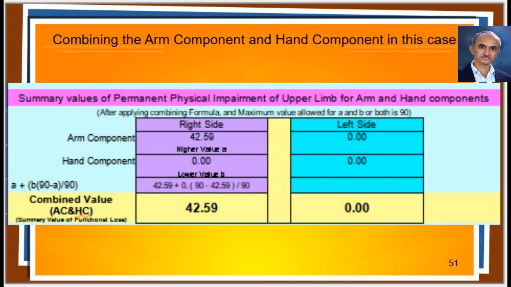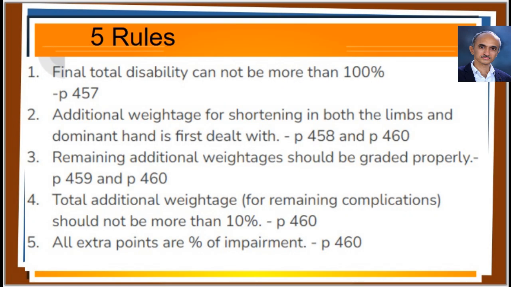That comes at the top of the 5th page in the data entry form as shown here. So on combining the value of the arm component with that of the hand component resulted in same value as that of arm component. That is because there were no losses in the hand component. Here, A was 42.59% and B was 0%. That is why the summary impairment in this case is calculated as 42.59%. Let us take a small break from this spreadsheet and learn about the 5 rules mentioned in Gazette 2024.